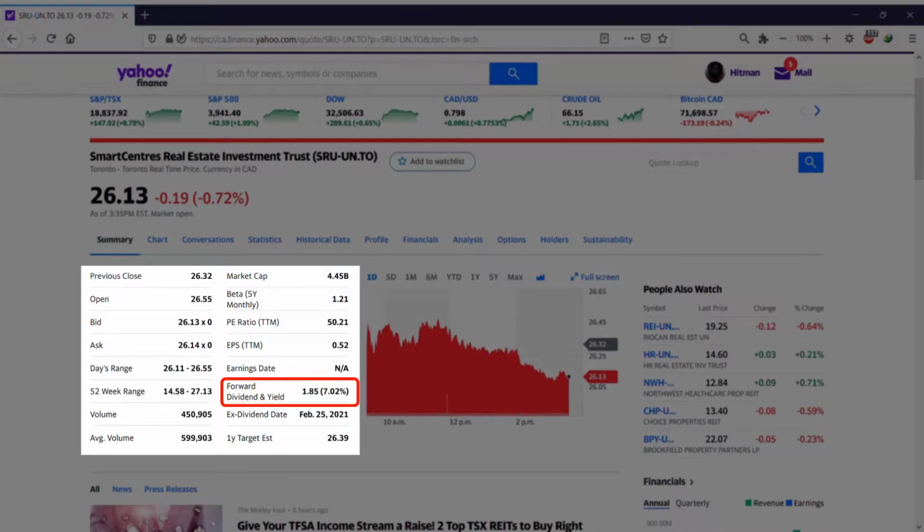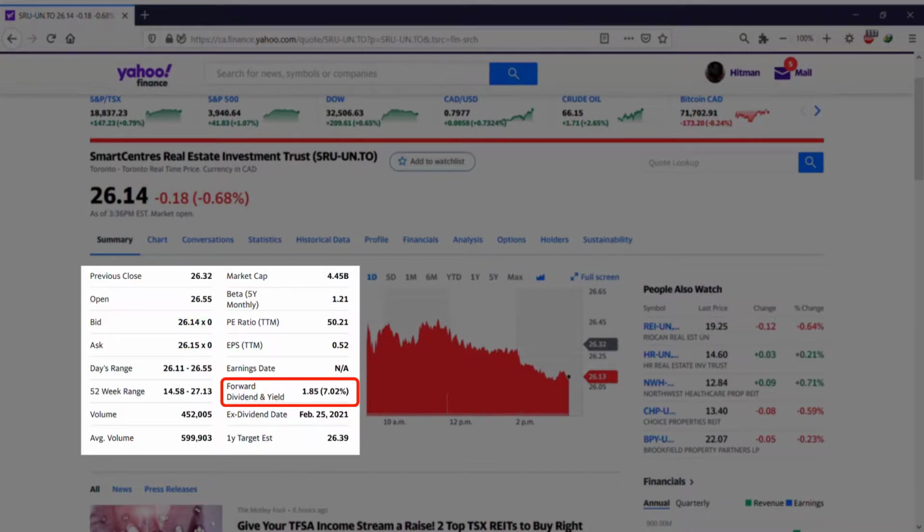So, forward dividend shows the dividend that the company may pay in the future. But remember, the dividend is something that the company determines, so they can reduce or increase it at any time. Here it says the dividend it pays is 1.85, and I think usually it is calculated yearly.